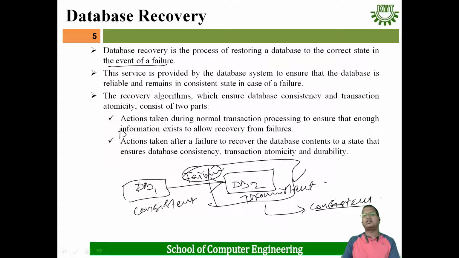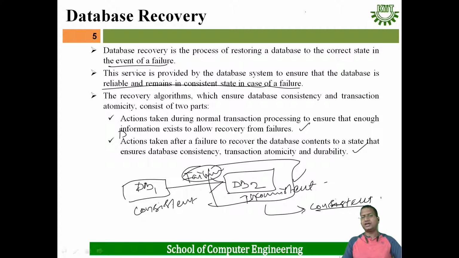This service is provided by the database system to ensure that the database is reliable and remains in a consistent state in case of failure. And the recovery algorithm, which ensures database consistency and transaction atomicity, consists of two parts. The first is actions taken during normal transaction processing to ensure that enough information exists to allow recovery from failures, and actions taken after a failure to recover the database contents to a state that ensures database consistency, transaction atomicity, and durability. Okay, two things are generally taken care of by the database recovery system.